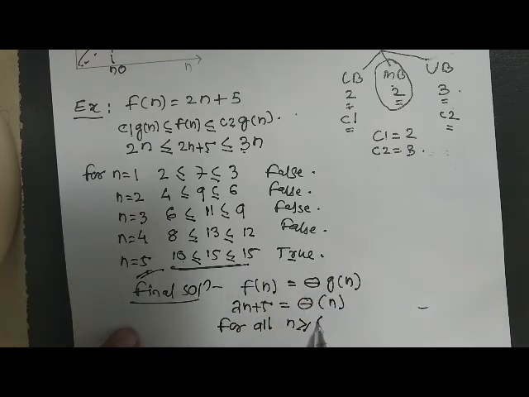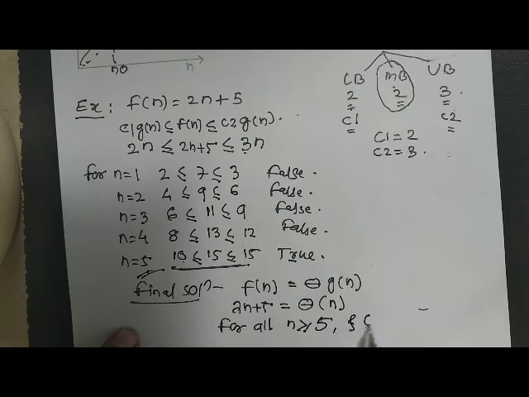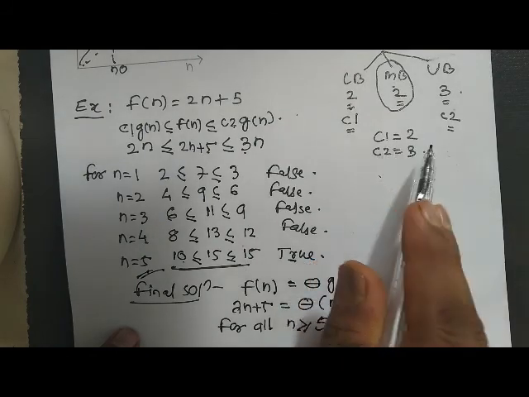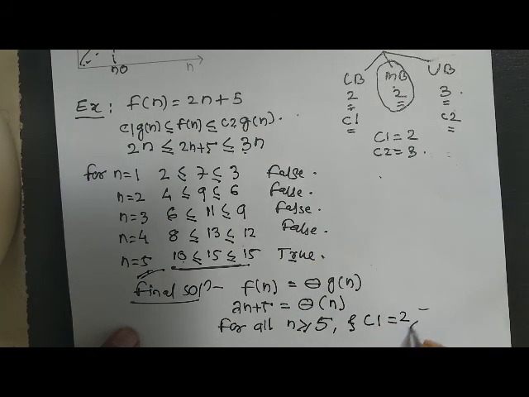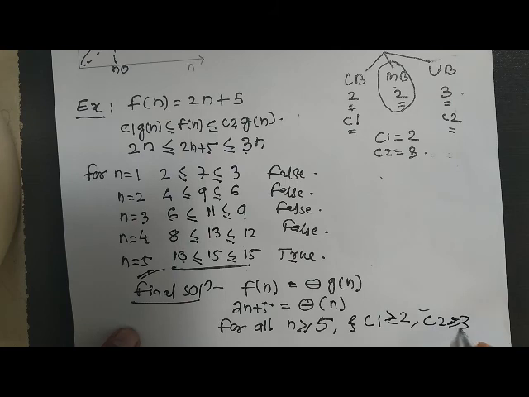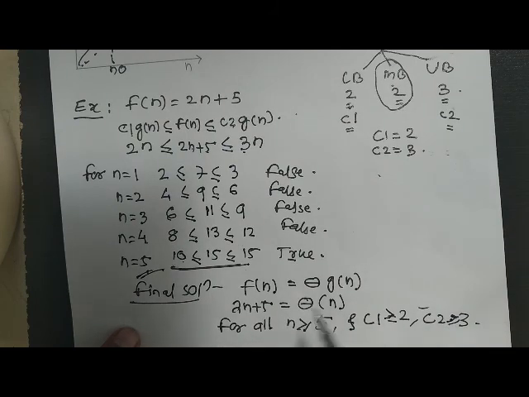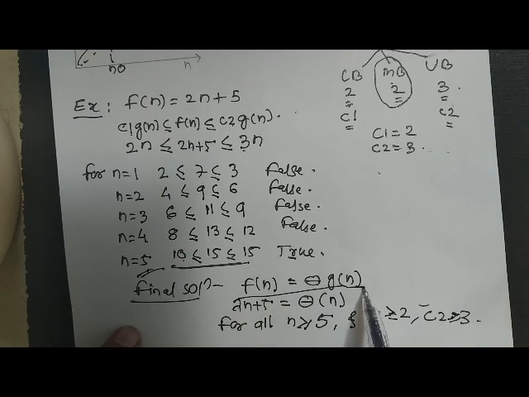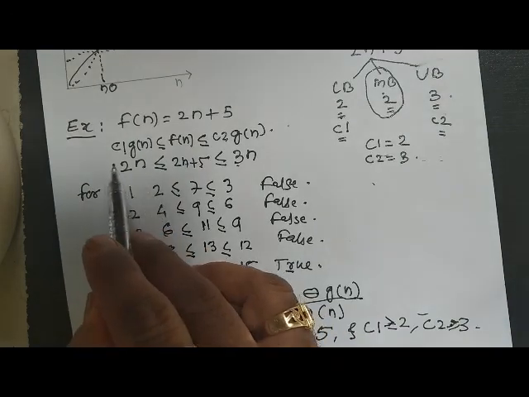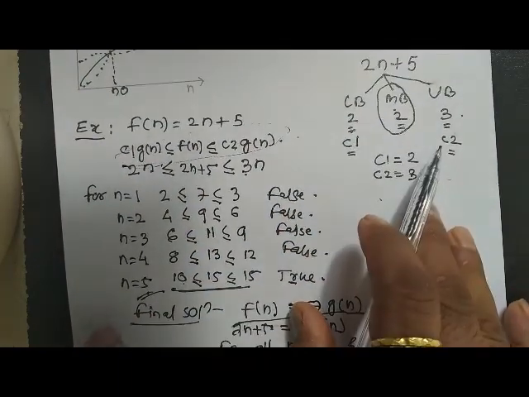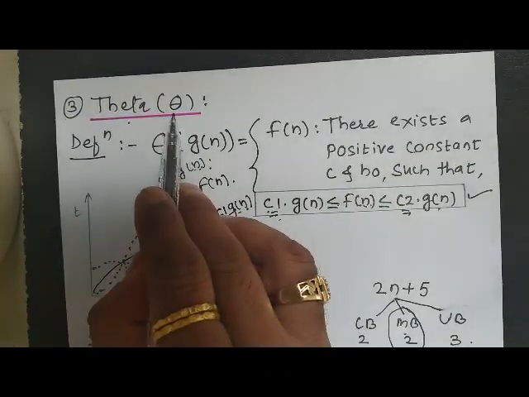And c1 we have considered as 2, and c2 as 3; actually this should be c1 greater than equal to 2 and c2 greater than equal to 3. So for all these inputs, this condition holds. So this is all about theta notation.